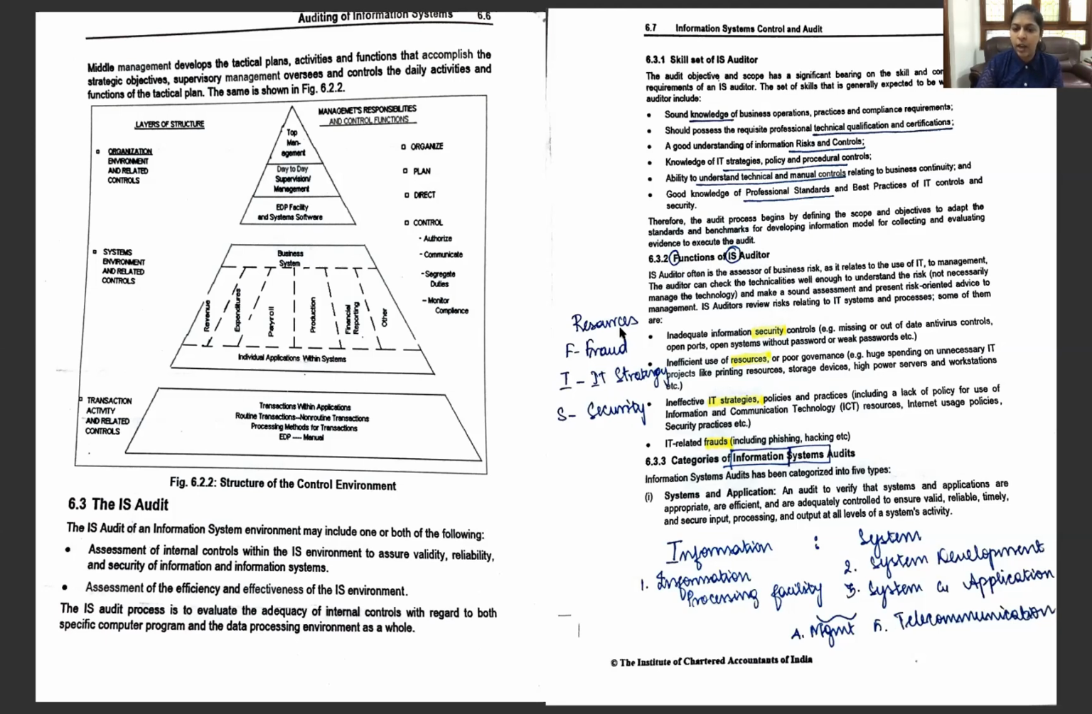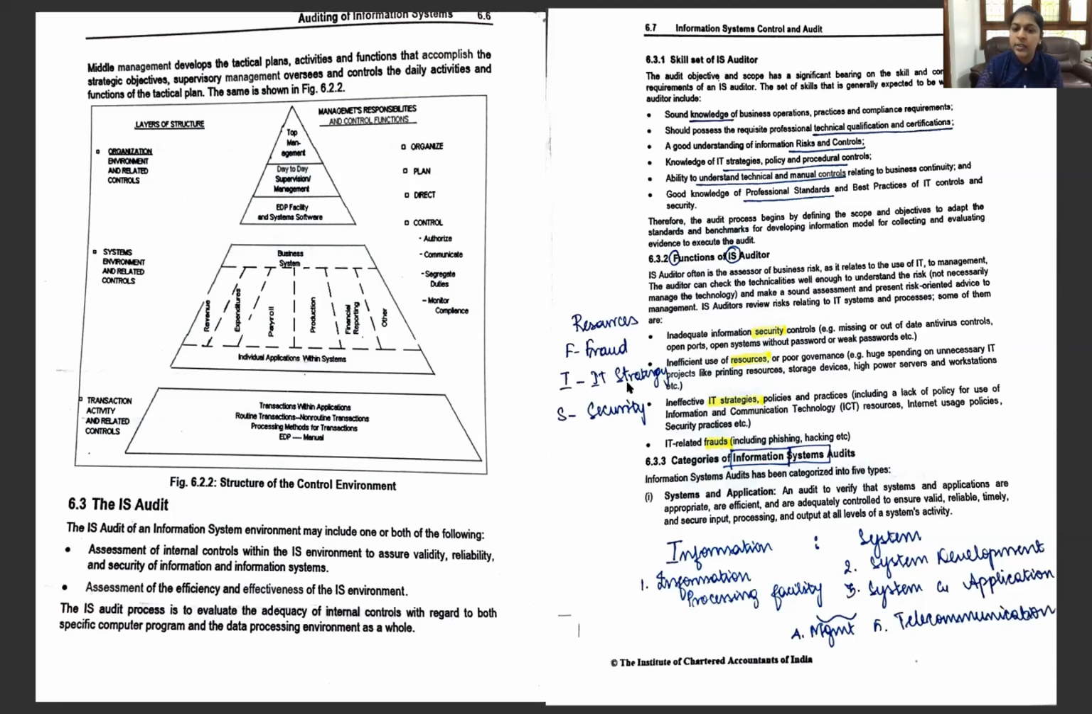So here we have a mnemonic which is taken from the question itself, functions of information system auditor. So the mnemonic here is FIS resources. Functions of information system auditor, FIS resources. F for fraud, I for IT strategies, and S for security. R, that is resources. So firstly, the function is to look into the IT related frauds. Then for ineffective IT strategies, he will have to look into the strategies, and if they are going to be ineffective, he'll have to communicate it to the manager and get it corrected.